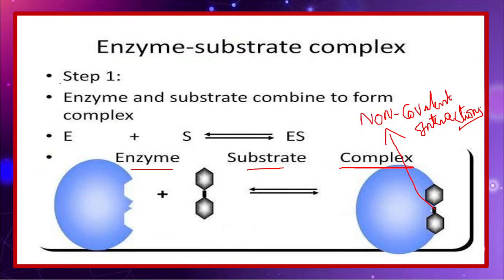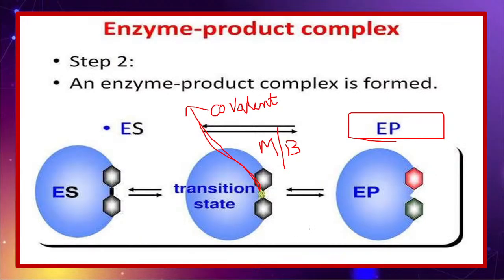Once again, friends, please do not get confused with the concept. When the enzyme and substrate combine with each other, when we are forming the enzyme substrate complex, the interactions are non-covalent. But friends, when the substrate is converting into product, there are only two ways of doing it.